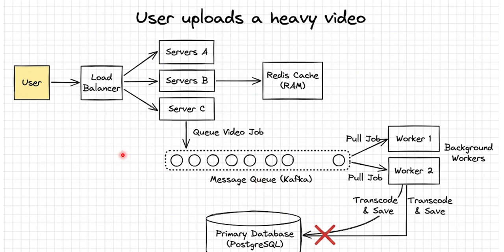Reading data is easy, but writing data is harder. Imagine 1 lakh people upload videos at the same time, and your server has only a particular amount of RAM, so you can't cache it. If all those writes hit the database, it crashes. The solution is a message queue, like Kafka. Think of it like a conveyor belt. The server puts the upload request on the belt and tells the user the upload started. Then background workers take the requests one by one and process them safely.